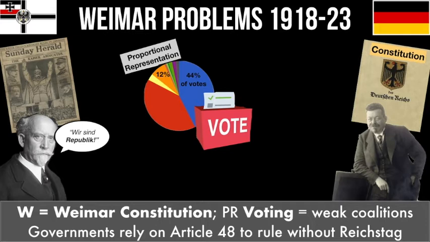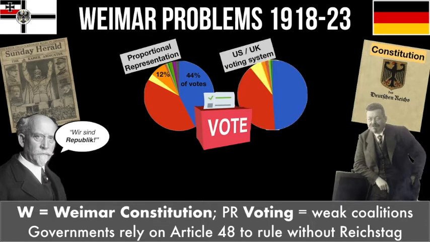That system's very different to the system we have in Britain and America, where each local area holds an election and only the politician who wins the election in that local area gets to go to the Parliament. So in this example here, the Blue Party's politicians won the most votes in 52% of the areas where they held elections. So that party gets 52% of the seats in the Parliament, even though they only won 44% of the votes across the whole country. On the other hand, 12% of people across the whole country voted for the Orange Party, but Orange Party politicians only managed to win the most votes in 2% of the areas, which means they get 2% of the seats.